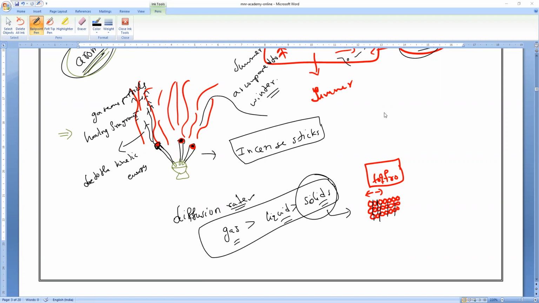Which process, sir? The sublimation process. In sublimation, they never form the liquid state. That is the thing. Then how does it occur, sir? It occurs at a particular temperature.